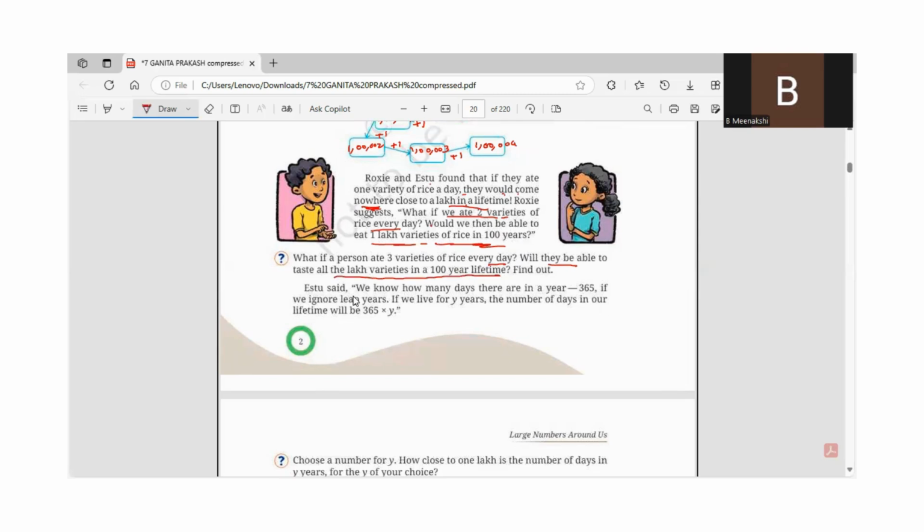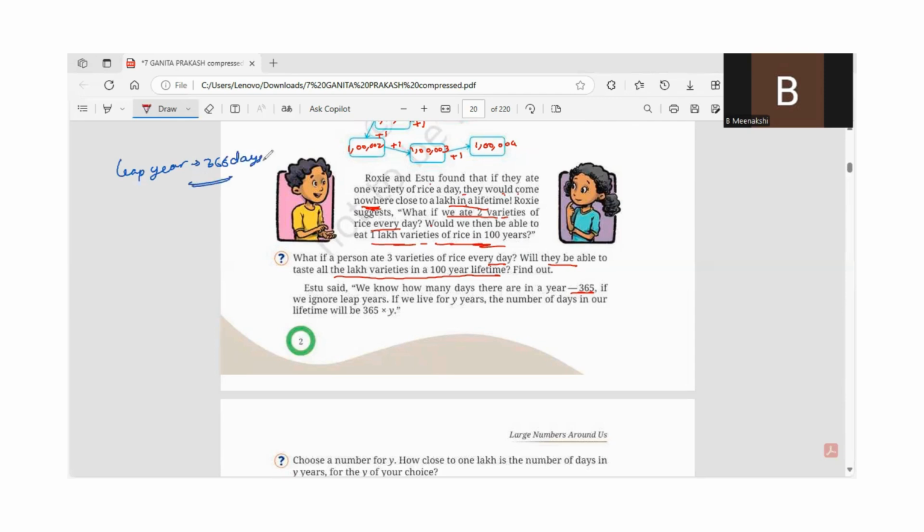So let us see. We know how many days are there in a year? 365, if we ignore the leap year. A leap year has 366 days, but they are ignoring leap years, so they will consider only the normal year. So it is 365 days per year. So if you live for Y years, the number of days in our lifetime will be...